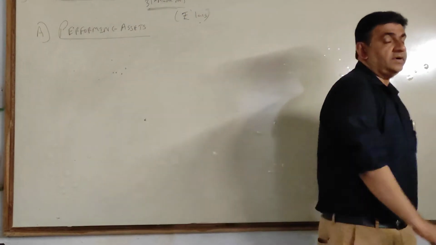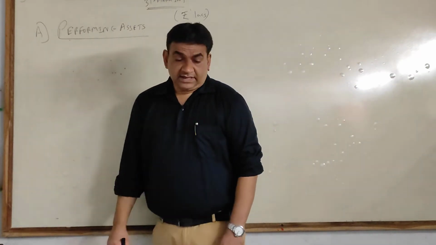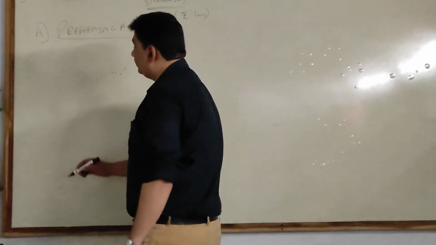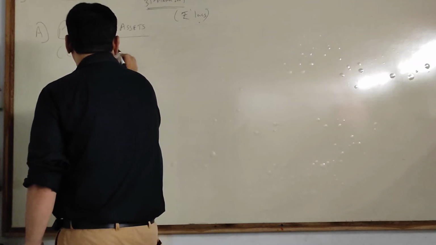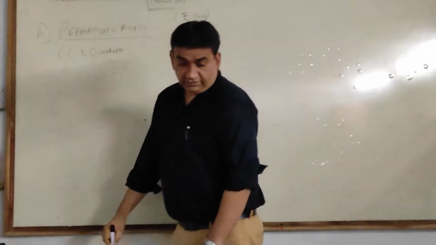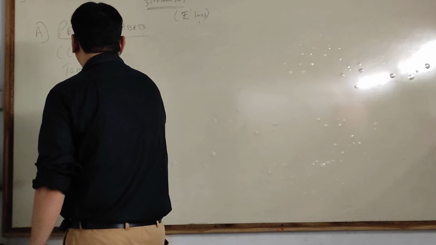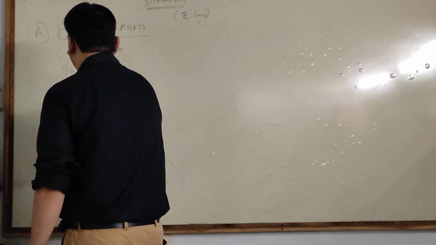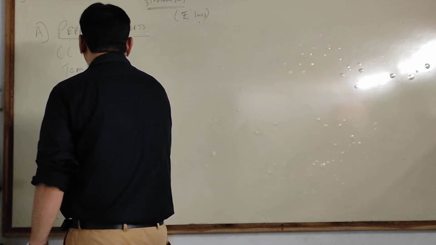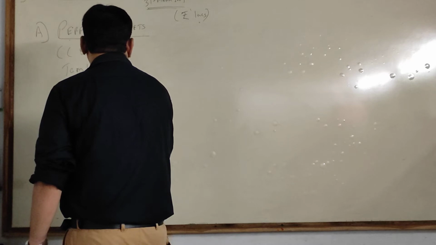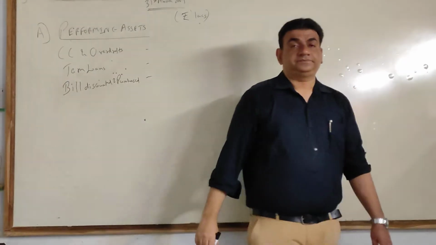Performing assets. Now see, which are the 3 categories? Just write the name. CC and overdraft. Term loans, that is the loan which bank gives to the customer. And the last, bill discounted and purchase. Last 4 days we are doing that only.